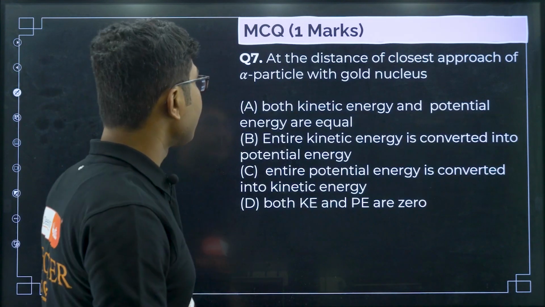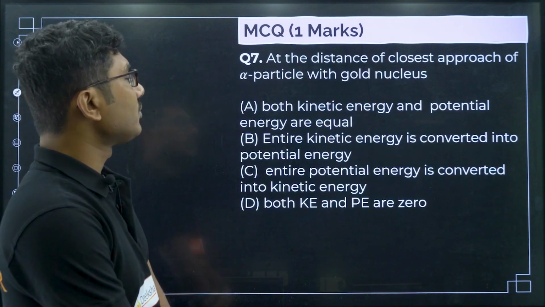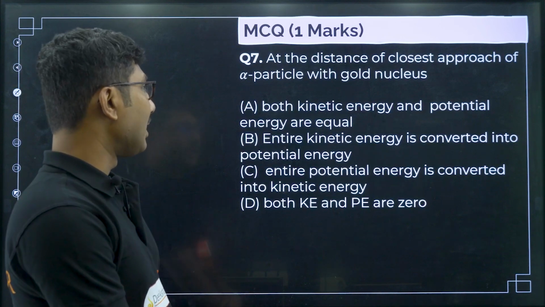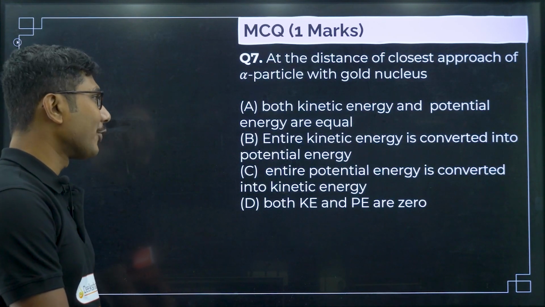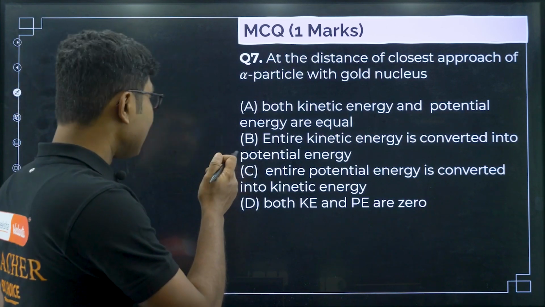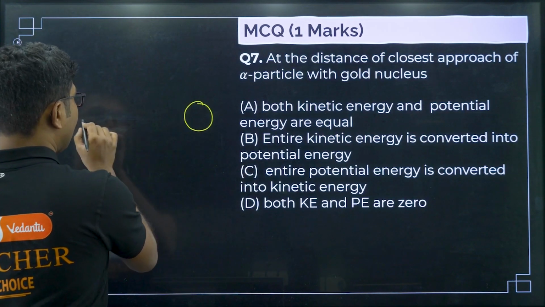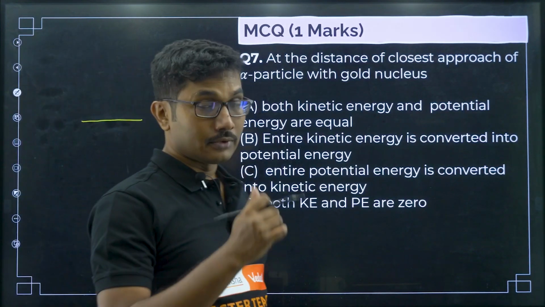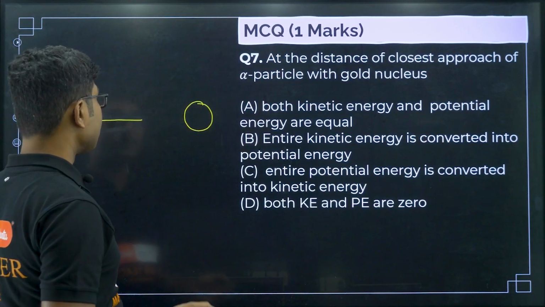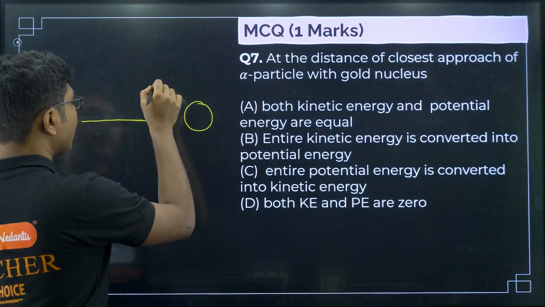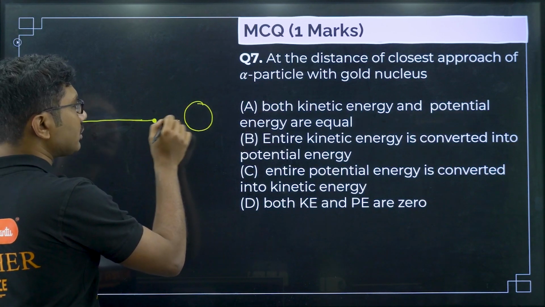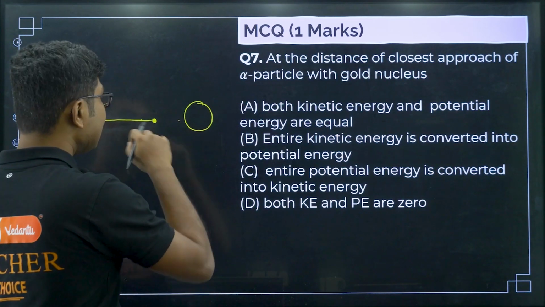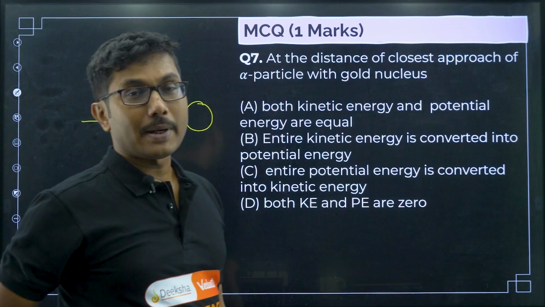Okay. Next question: at the distance of closest approach of the alpha particle with gold nucleus, what happens to the energies? Again it is related to the distance of closest approach. When it reaches the closest distance, almost reaching the nucleus, what happens to the alpha particle?